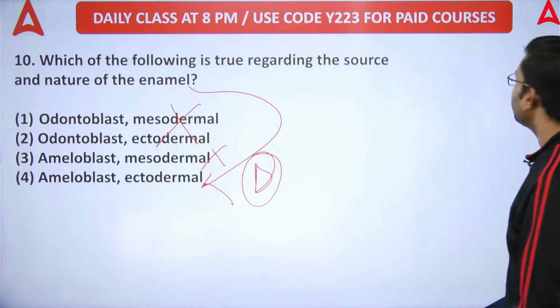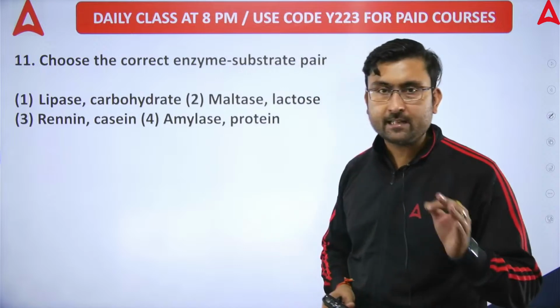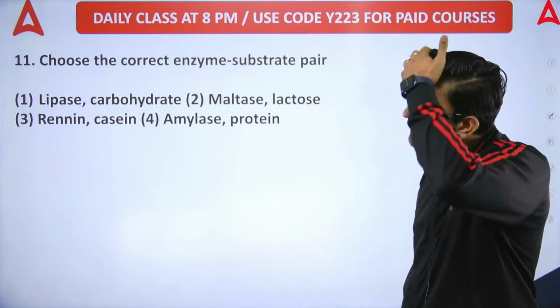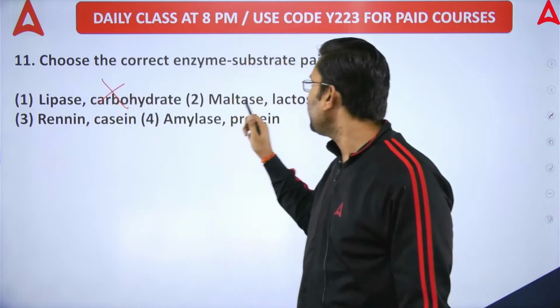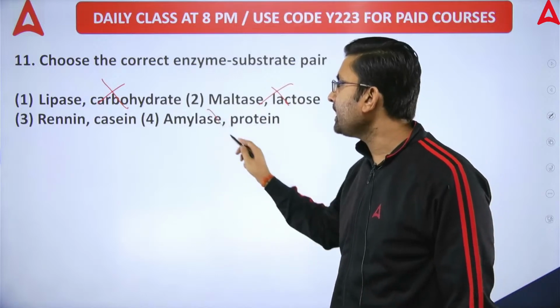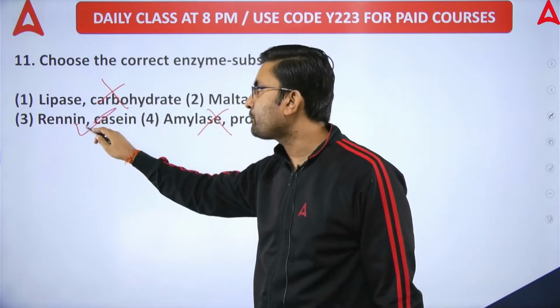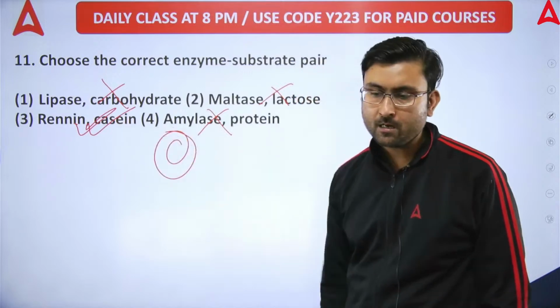Next question, question number 11. Choose the correct enzyme substrate pair. Which enzyme acts on which substrate? Lipase on carbohydrates, no. Lipase acts on fats. Maltase, lactase acts on lactose. Amylase on protein, no, amylase acts on carbohydrates. Renin is a protein digesting enzyme and casein is a milk protein. So the correct option is option number C.